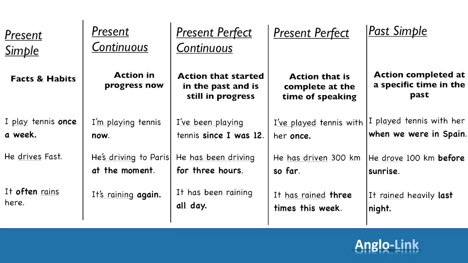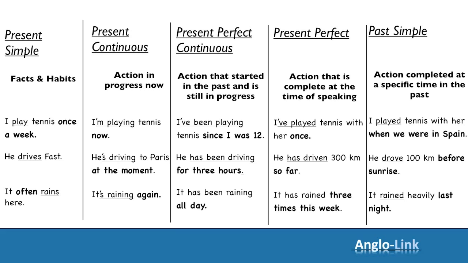And then we looked at past simple, which was for an action completed at a specific time in the past. I played tennis with her when we were in Spain. He drove 100 kilometers before sunrise. It rained heavily last night.